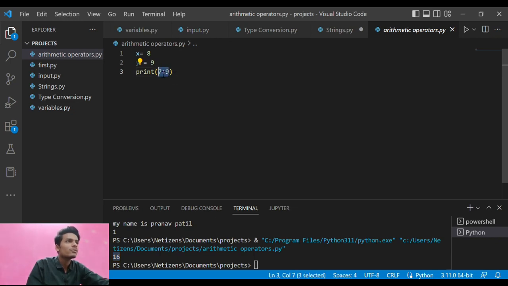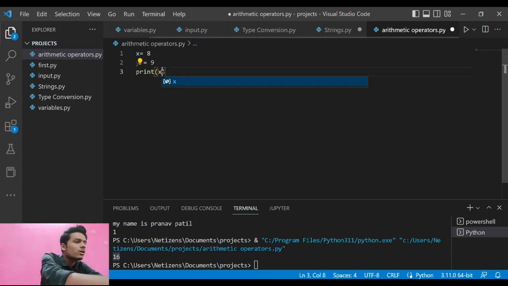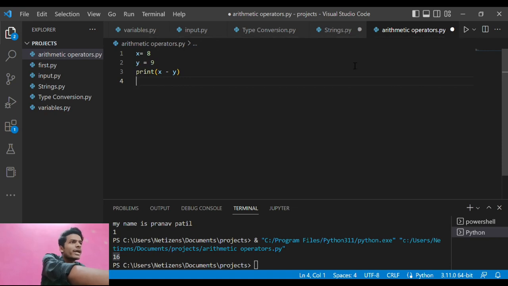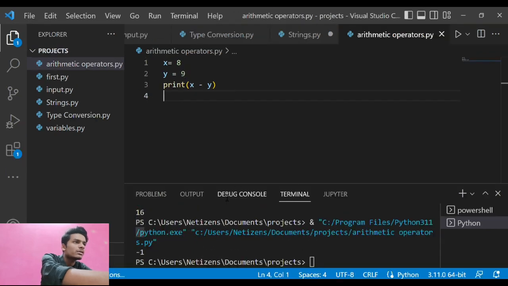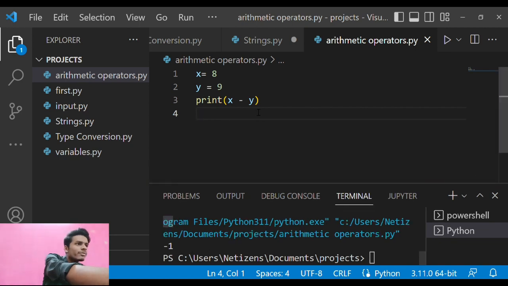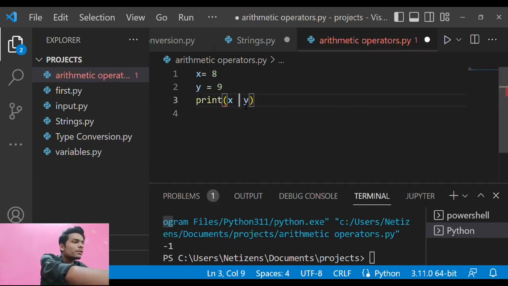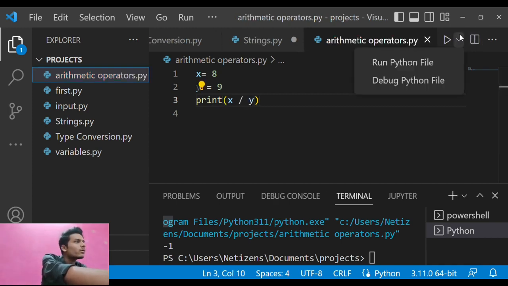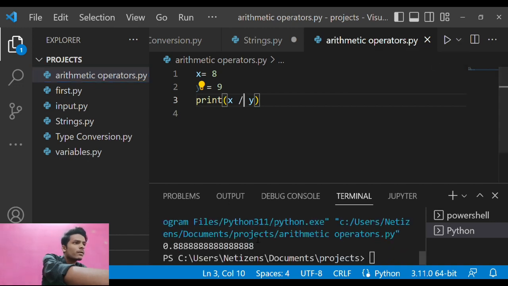And if I type x minus y, it means basically 8 minus 9. So 8 minus 9, what is the answer? Minus 1. I just need to zoom in a little bit more so you can see it. I hope that you are able to see that. Here there is minus 1, and likewise we also have division. It is denoted by the slash, so here you go, just run the Python file, and the division is 0.8888.